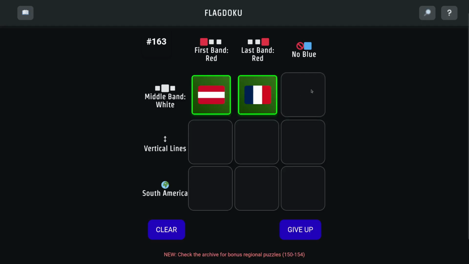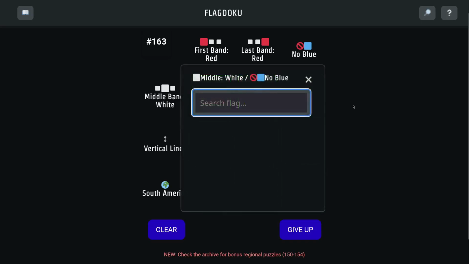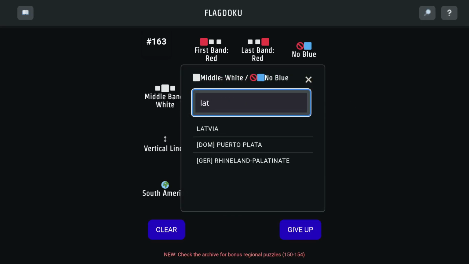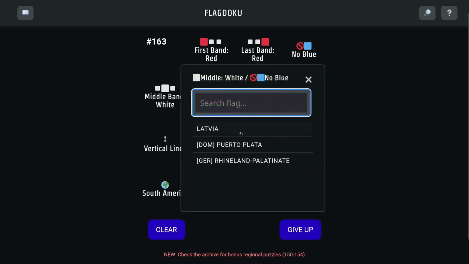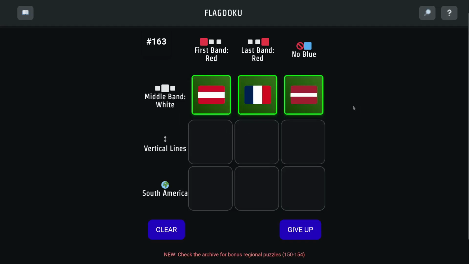Okay, so now we need one that has white in the middle, but no blue. So I think Austria would fit that, but we need to think of a different one. So I'm thinking of Latvia. I don't think it's gonna be used anywhere else, because first band red, that is Latvia, and last band red, but Latvia doesn't have vertical lines, and Latvia is not in South America. So I think we're safe to just put it right here. Latvia. Nice. It's a very skinny middle band. I like that word band.